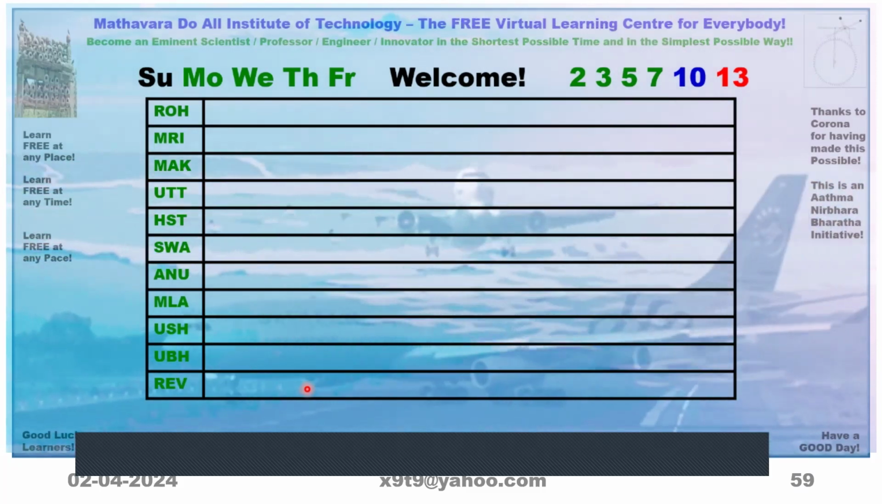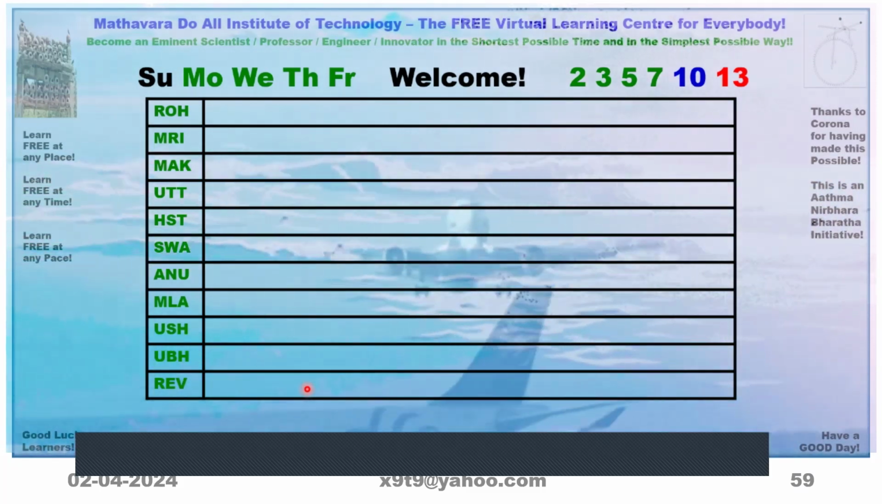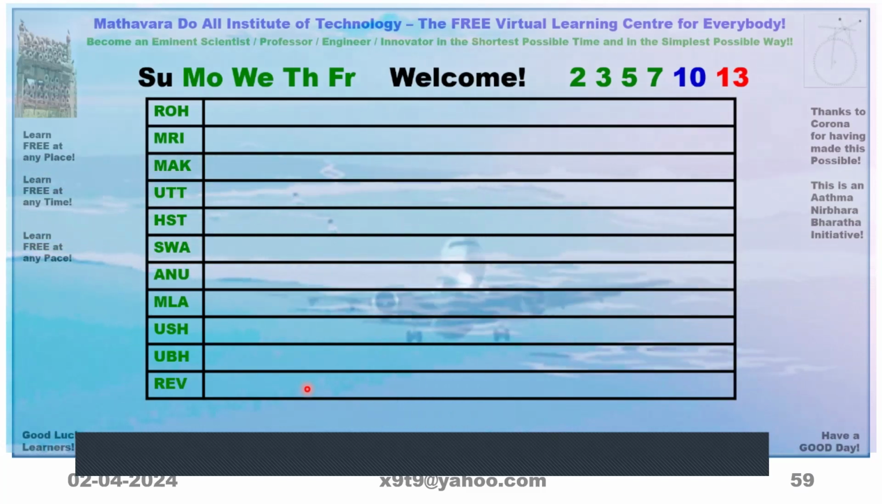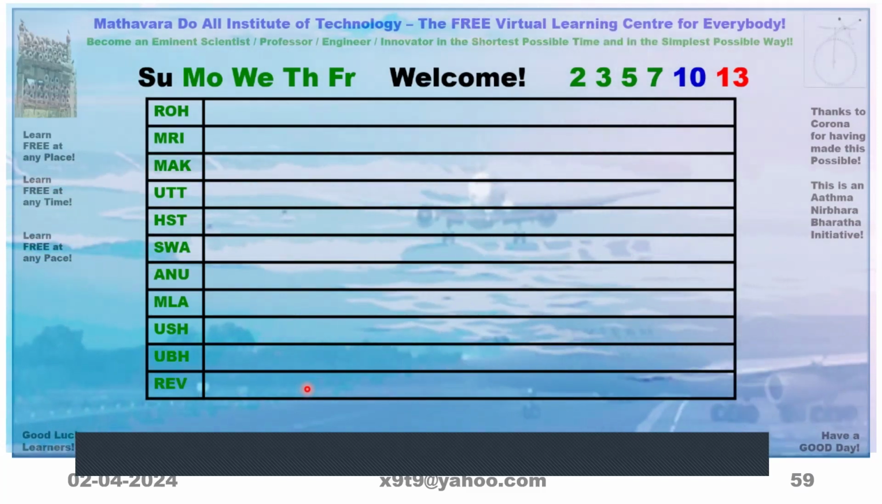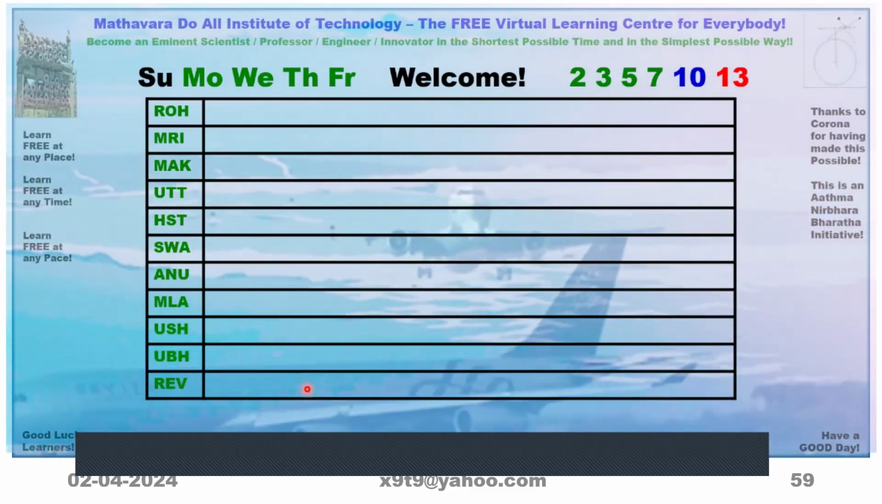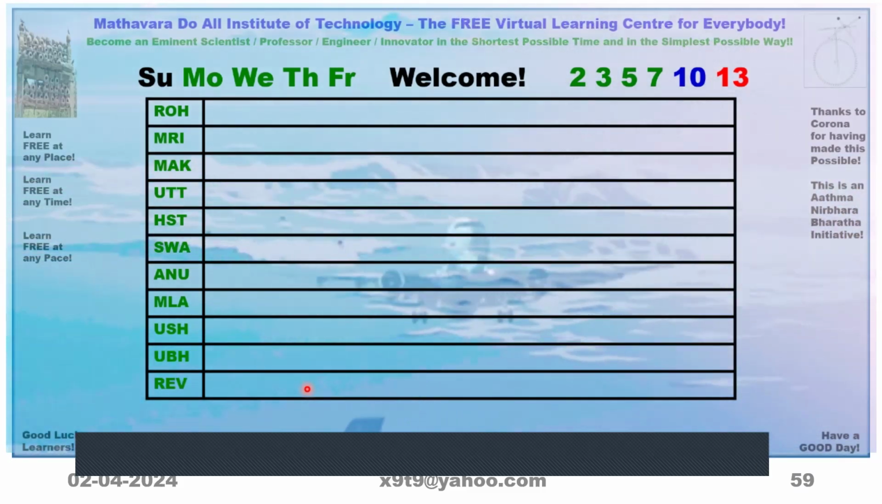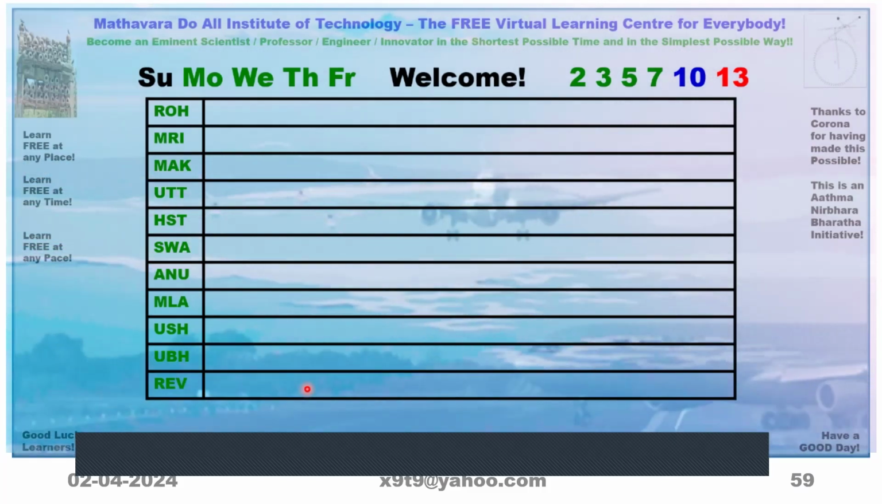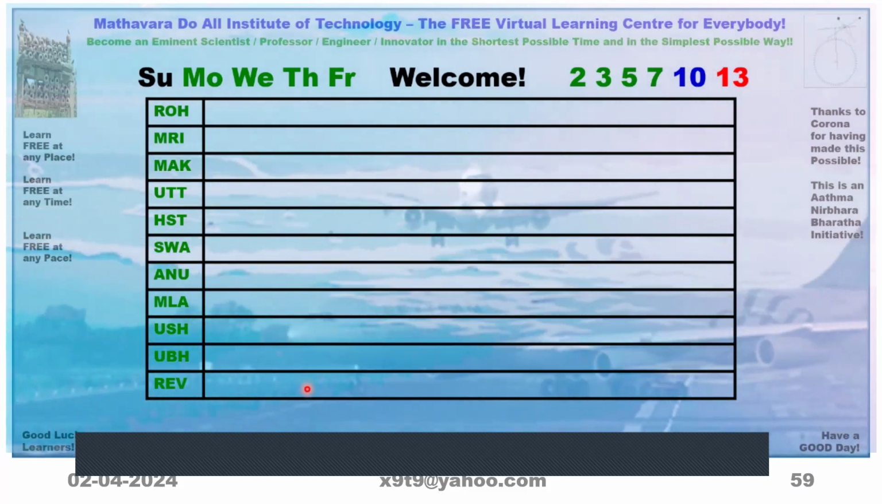Next page if we go, Revati comes on 7th January. It is Tuesday, Ashtami. So therefore, that is also not useful.